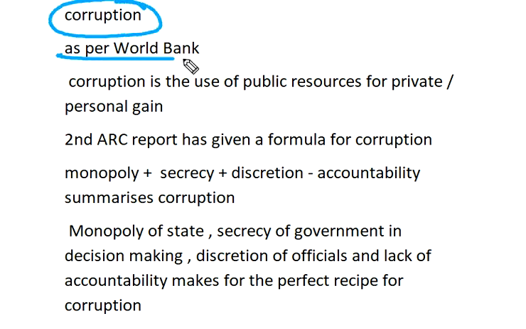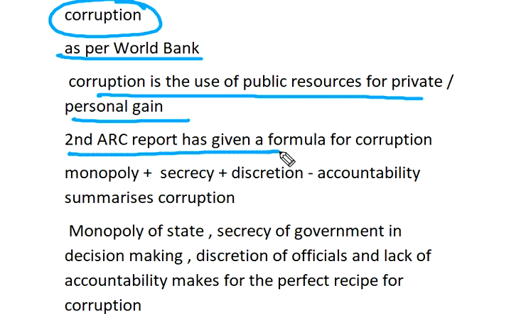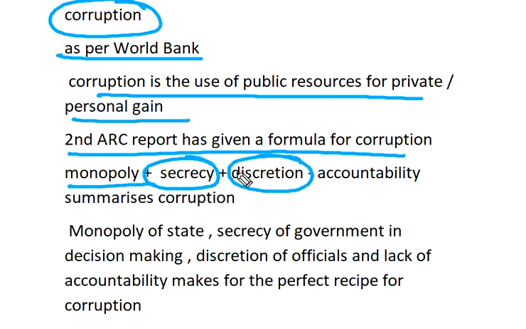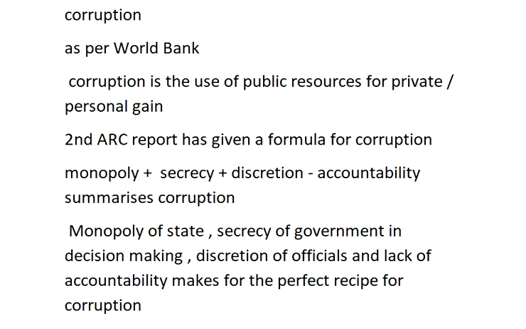So what is corruption? As per the World Bank, corruption is the use of public resources for private gain. The Second ARC report has given the formula for corruption: monopoly plus secrecy plus discretion minus accountability summarizes corruption.